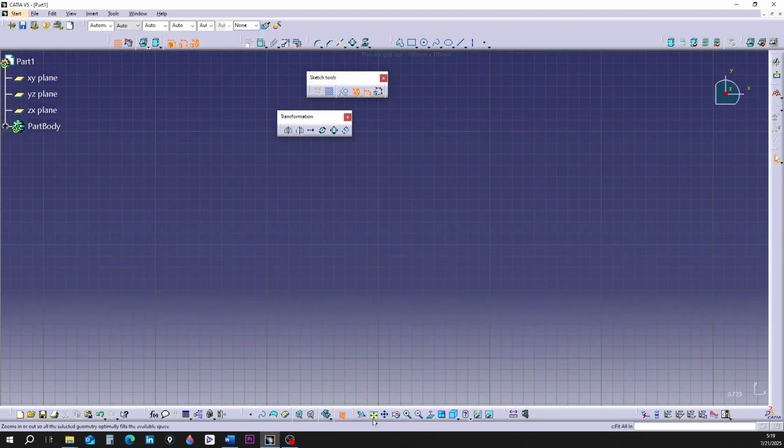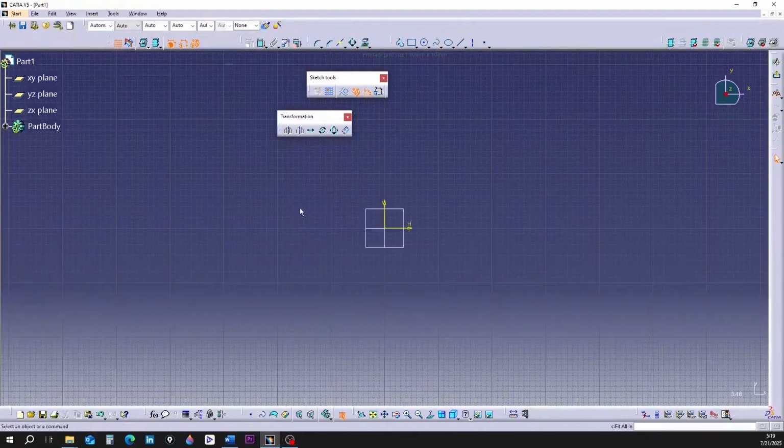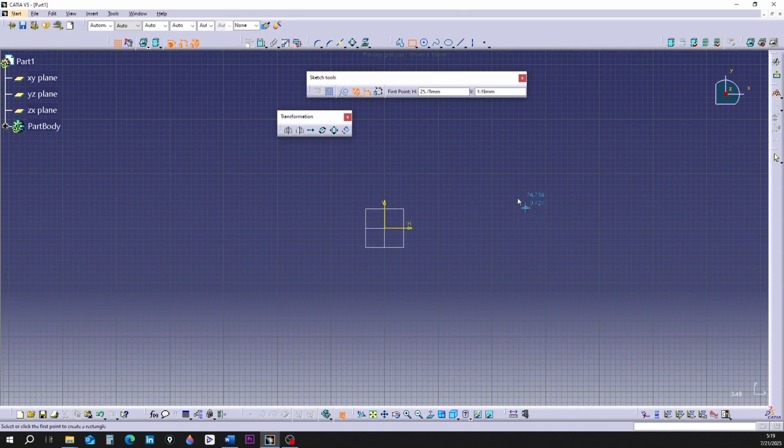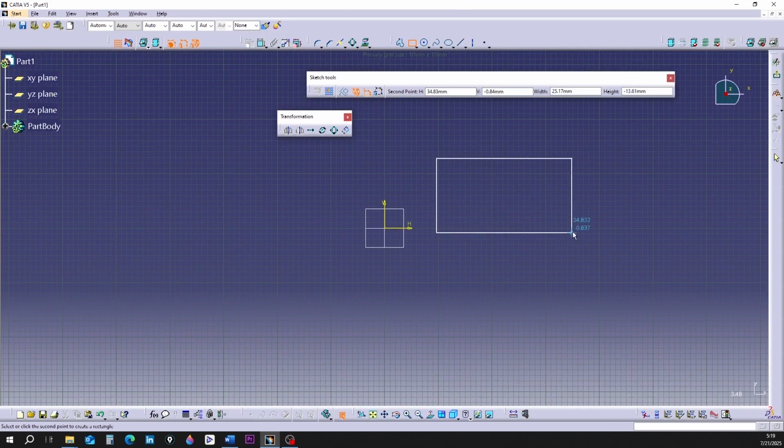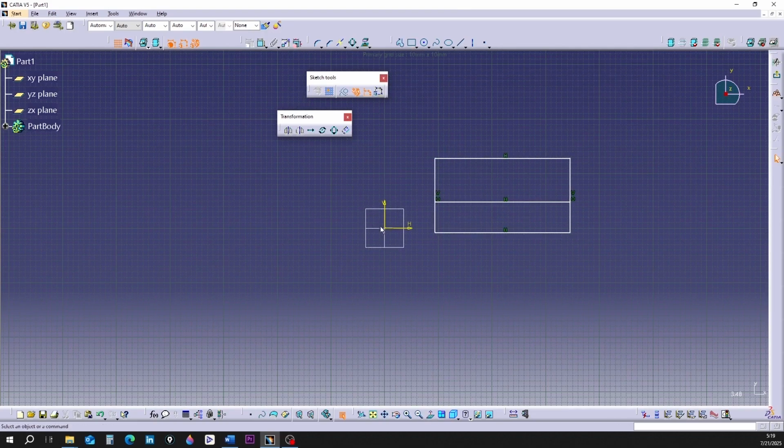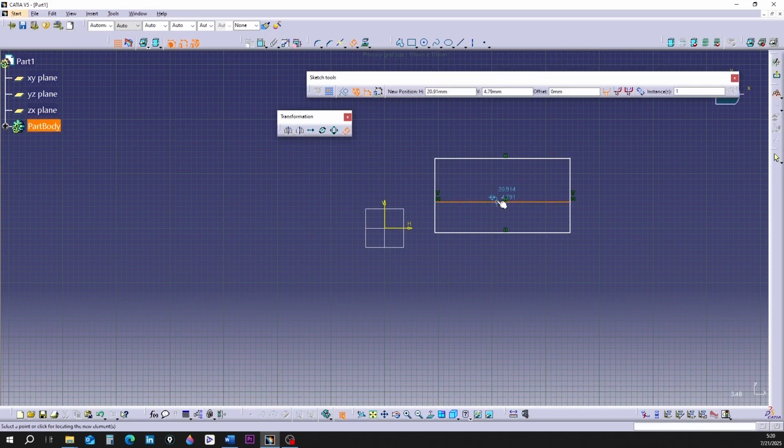The last command is called Offset. With this tool, we can make a copy of any part of the drawn objects. Imagine we have a rectangle and a line inside it on the screen. Click on the command until it turns orange. Click on the line inside the rectangle. Immediately, a blue dashed line is formed.